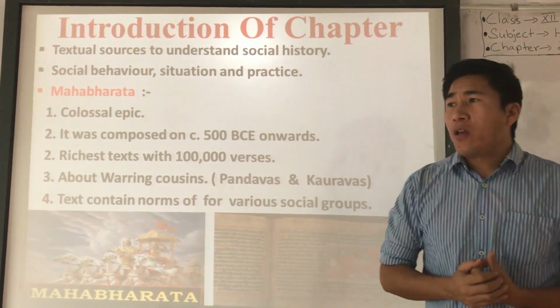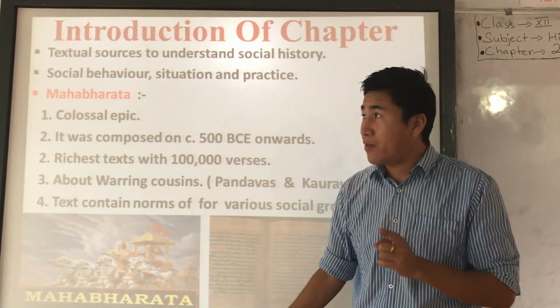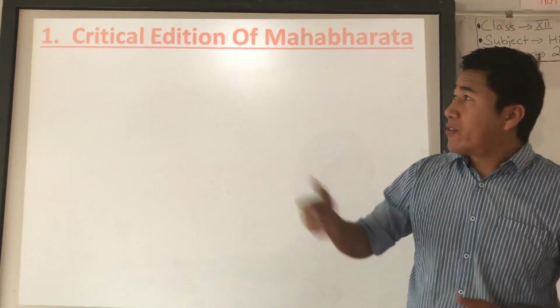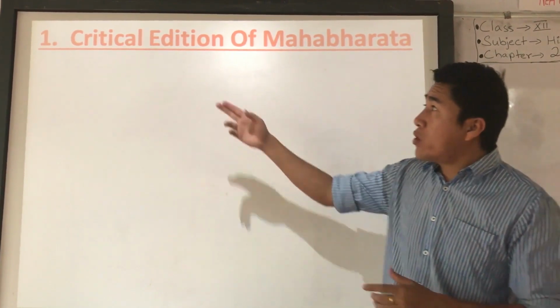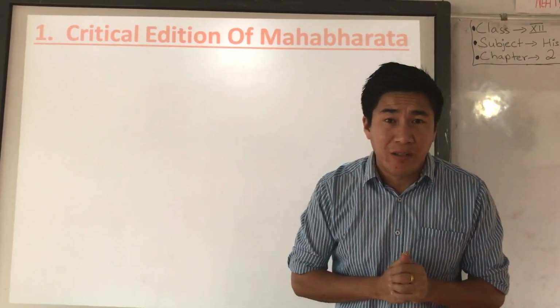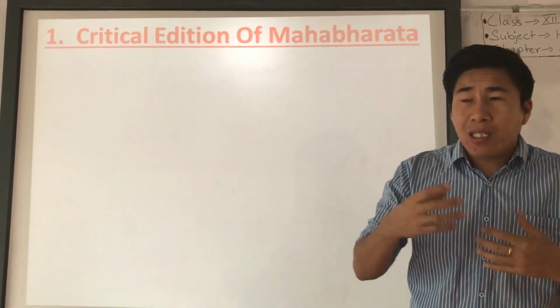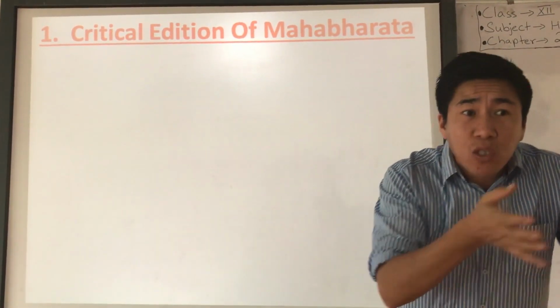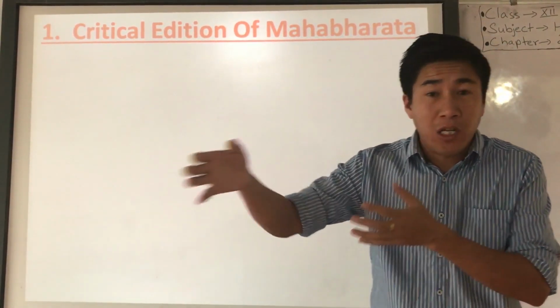Understood? Now, the first topic of your chapter number 3 that we are going to discuss today is the critical edition of Mahabharata. Right? First, what do you understand by the term critical edition? Critical edition is to produce a book as close as possible to the original text.